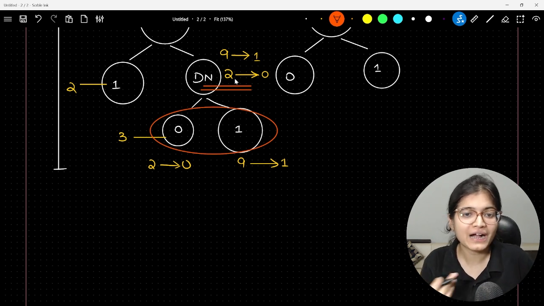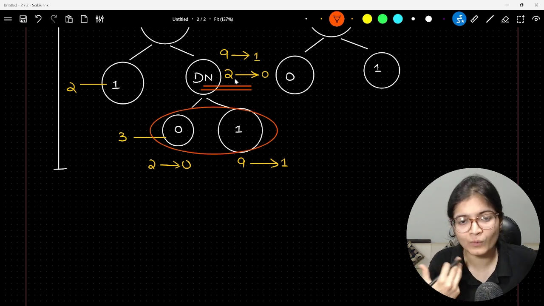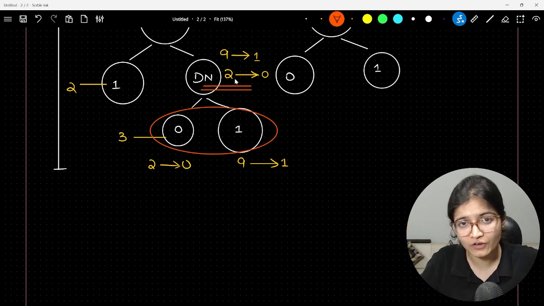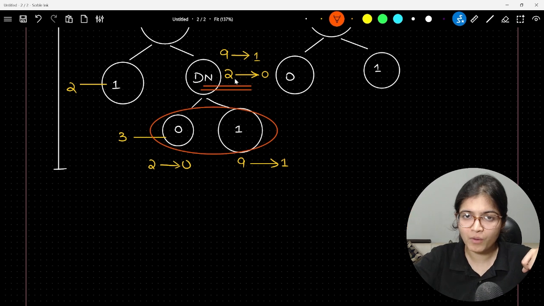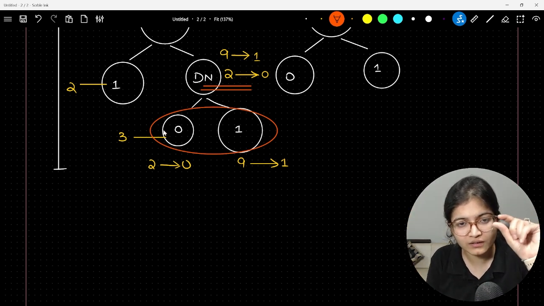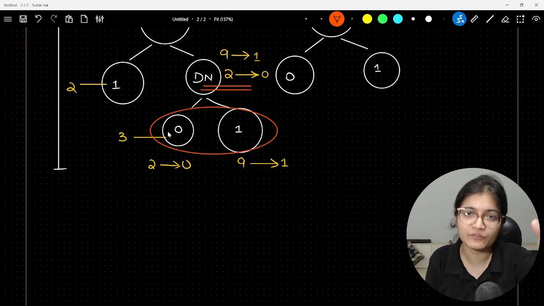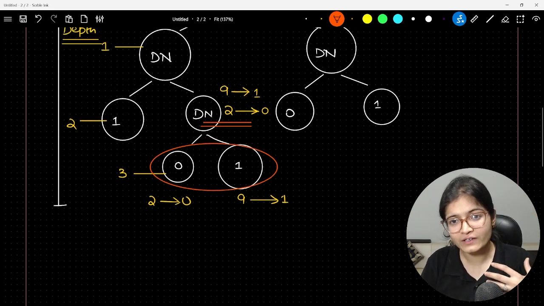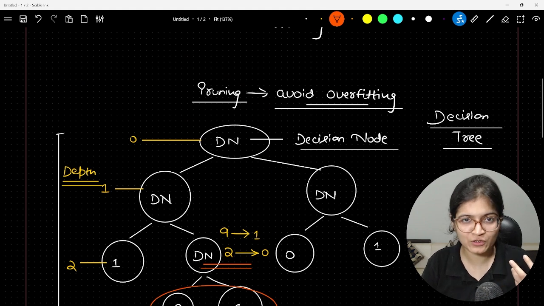Now you will ask me, Priya, how will it impact if we create one extra node? It impacts. You can consider that if you have a huge amount of data where the depth is very high, in that case, when your model is searching and going towards the leaf node, even a smaller one depth will make a lot of difference in your model in terms of getting the prediction done, right? This is where the concept of pruning comes into the picture.